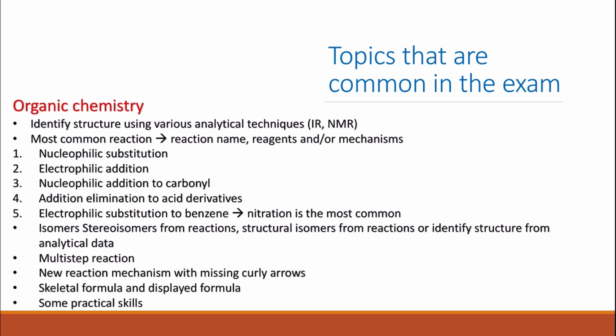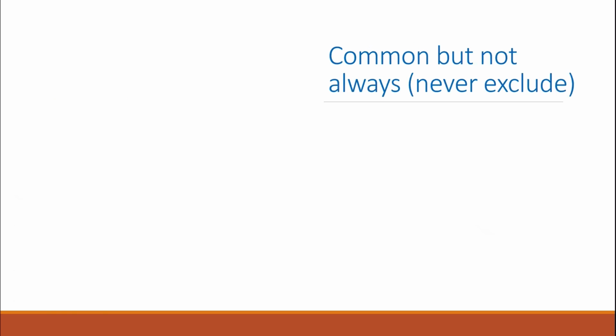So practice these types of questions from past papers and make sure that you know the basic practical skills when it comes to the topics for paper two, so the organic chemistry and the main physical chemistry ones. And then there are topics which are quite common, but they are not in every single exam. So I would never exclude these topics, because even if not all of them feature in your exam, at least one or two will be there.